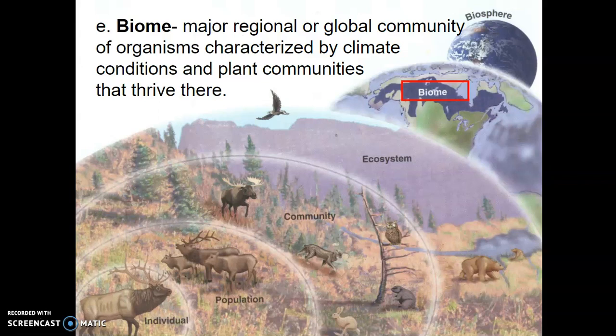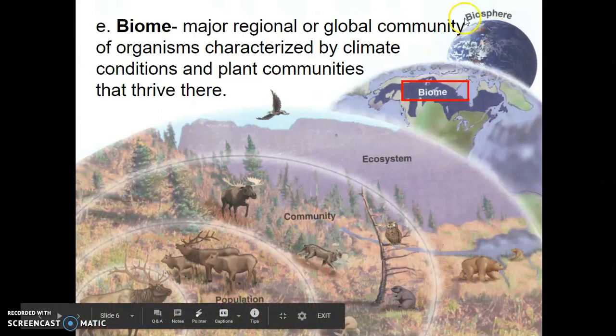If you like raising vegetables, you kind of understand biomes because some vegetables and plants that have fruits as well can't grow in certain areas. They need a certain climate, a certain temperature, amount of precipitation in order to thrive there. It's why you can grow oranges in Florida, but not in Michigan. Okay, so biomes are these major global communities.